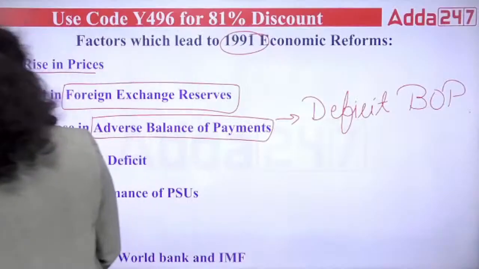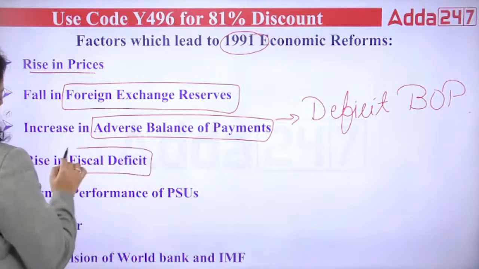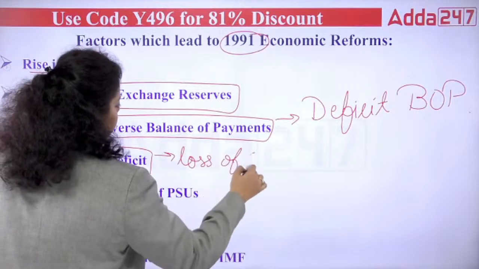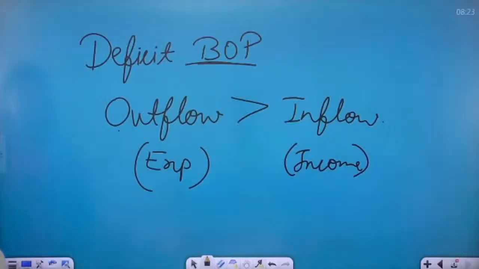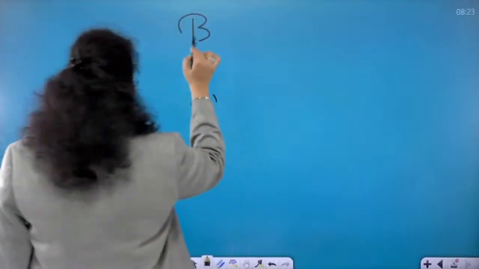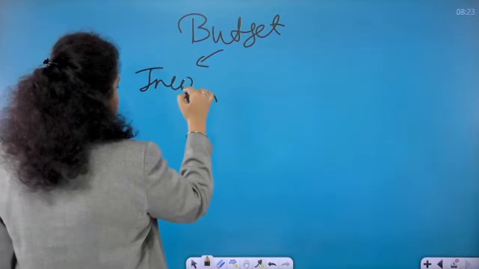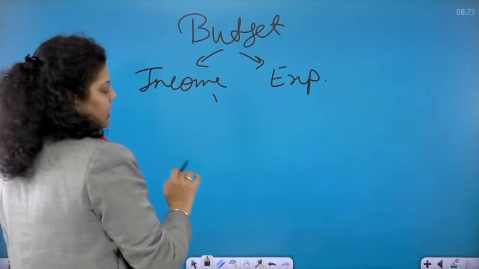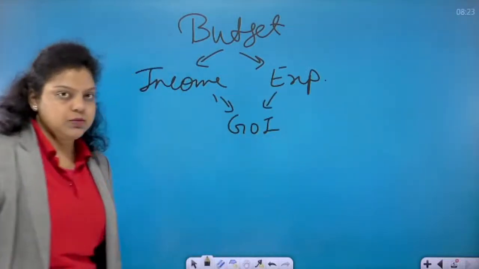Now, the next reason for introducing economic reform is fiscal deficit. Fiscal deficit means loss of government. When there is a loss of government, it is known as fiscal deficit. How to explain this? First of all, when we talk about the budget of government of India, what is budget? Budget of government is simply the income and expenditure of government of India, in a financial year, which we estimate.